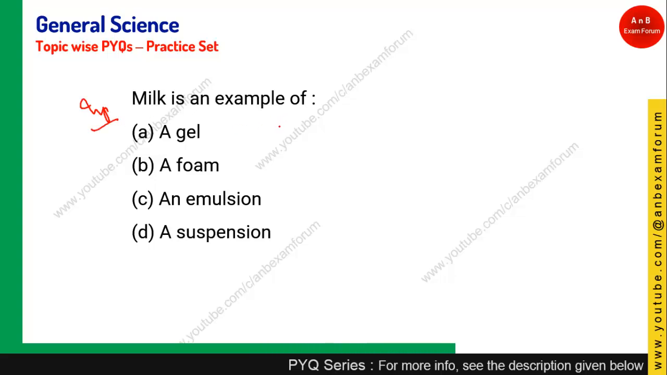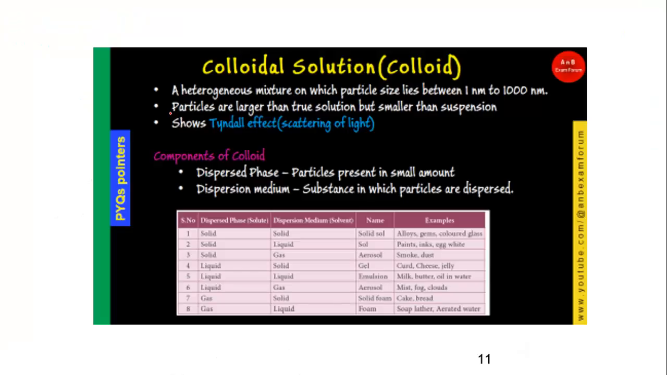Milk is an example of what? Milk is a special form of colloid called emulsion. Milk is an emulsion. So option C is the right answer. We have seen milk is basically an emulsion, which is a special type of colloid when dispersed phase and dispersed medium both are liquid, so it is emulsion.